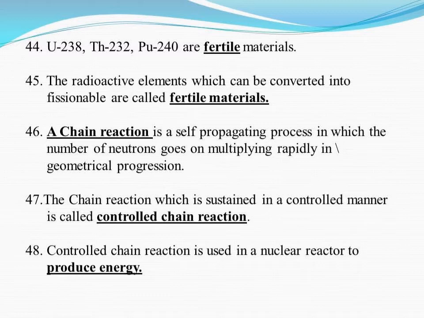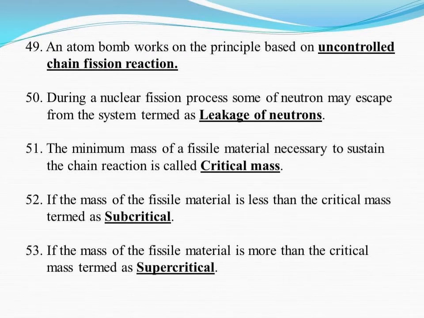A chain reaction is a self-propagating process in which the number of neutrons goes on multiplying rapidly, almost in a geometrical progression. The chain reaction which is sustained in a controlled manner is called a controlled chain reaction. Controlled chain reaction is only used in a nuclear reactor to produce energy. An atom bomb works on the principle of uncontrolled chain fission reaction.